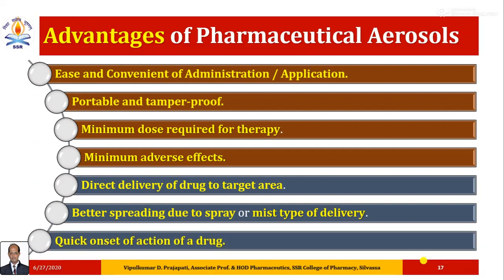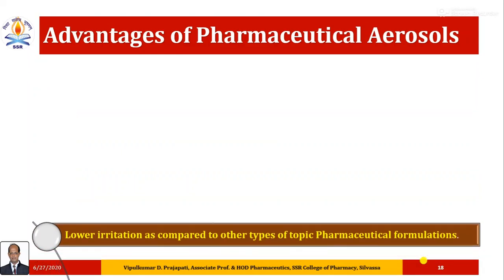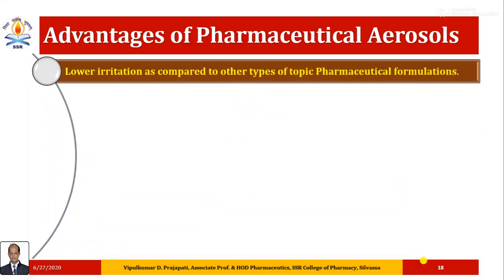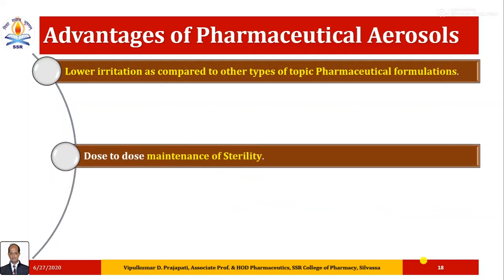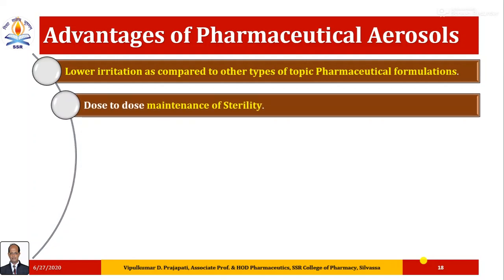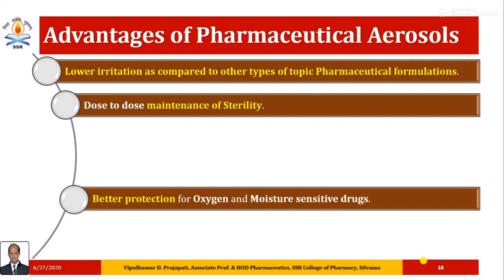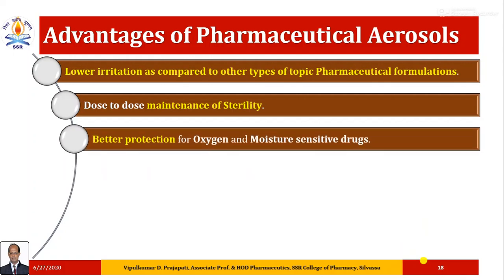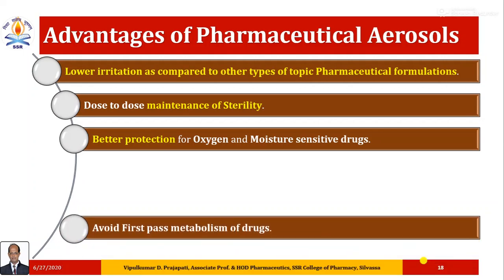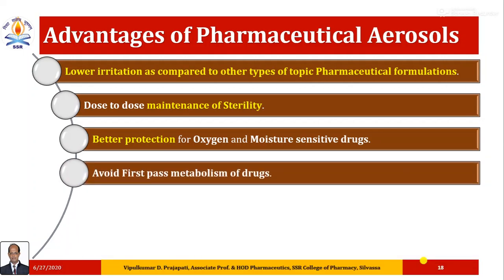Quick onset of action of drug compared to other topical application formulations. Lower irritation as compared to other types of topical pharmaceutical formulations. Dose to dose maintenance of sterility. Better protection for oxygen and moisture sensitive drugs. Avoid first pass metabolism of drugs.